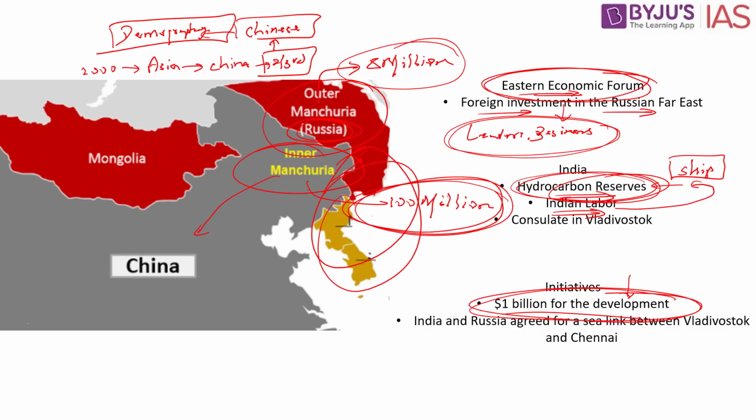How? We did discuss about how China is planning to come up with its One Road One Belt initiative, which is also called as the BRI initiative. If India is making and agreeing to a sea link between Vladivostok and China, it is making inroads into South China Sea. It is able to enter the Pacific region, and it is also countering China's One Belt One Road initiative. This means that it will help India. How? On one side, when China is planning to enter the Indian Ocean region and make changes in the Indian Ocean region, we would also be suitably able to enter the South China Sea and would be able to carry on with our trade relationship as well.